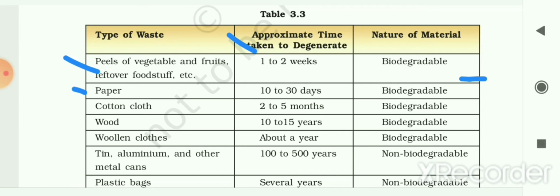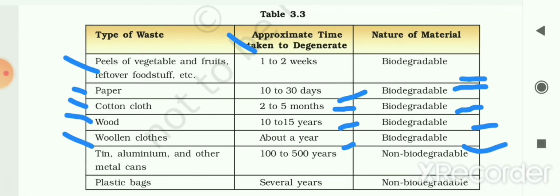The next is paper. It will take 10 to 30 days, and it is also a biodegradable material. The next is cotton clothes. They will take 2 to 5 months, and it is also biodegradable material. The next kind of waste is wood waste. It takes 10 to 15 years to decompose, and the kind of material is biodegradable. The next is woolen clothes. They will take about a year to decompose, and the kind of material is biodegradable.